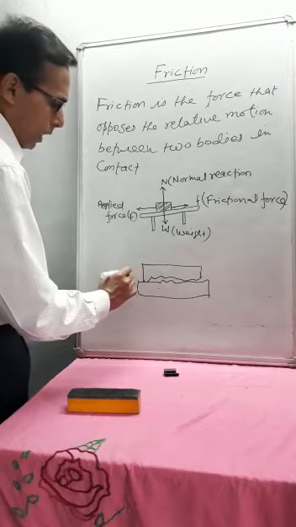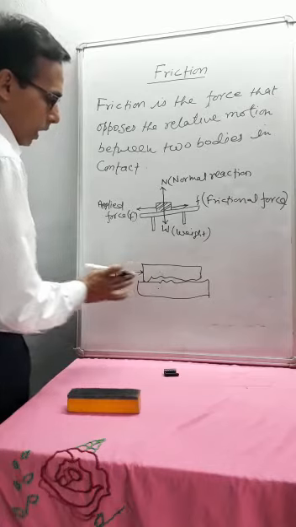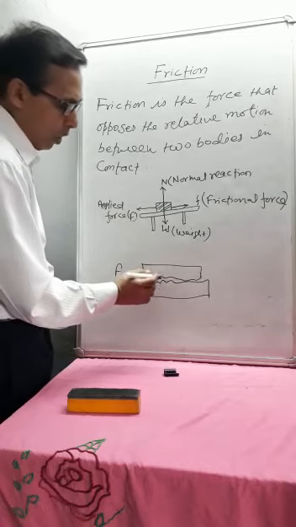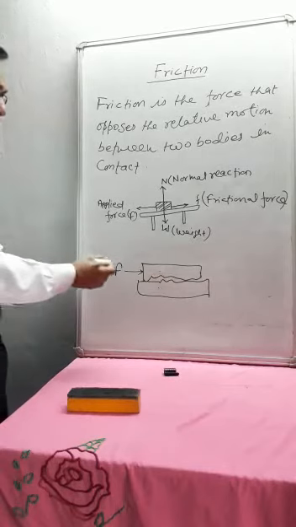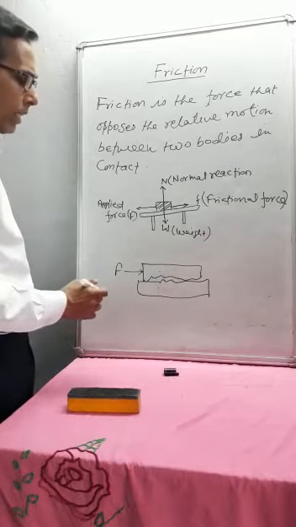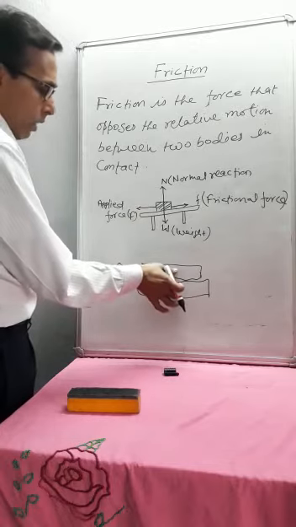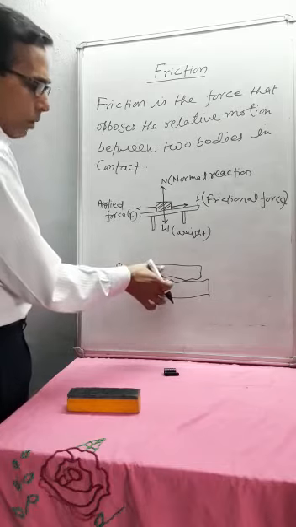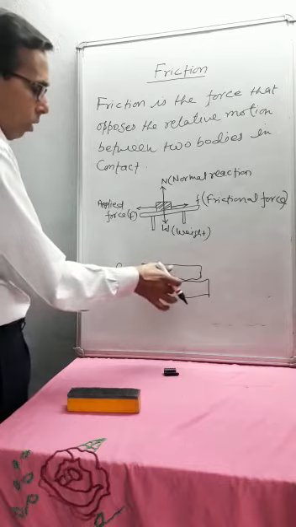That's why when we apply force, either we pull or push, first we have to break the intermolecular force of attraction between these two bodies. So what are the causes of friction? First cause is interlocking between two surfaces, and second is the roughness of the two surfaces in contact.